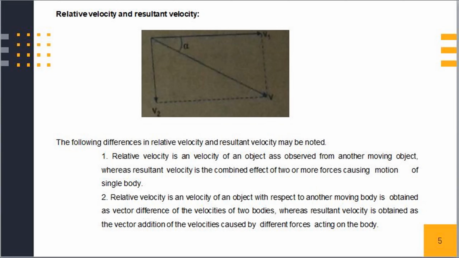The following differences in relative velocity and resultant velocity may be noted. Number 1. Relative velocity is the velocity of an object as observed from another moving object, whereas resultant velocity is the combined effect of two or more forces causing motion of a single body. And number 2, the relative velocity of a body with respect to another moving body is obtained as the vector difference of the velocities of two bodies, whereas resultant velocity is obtained as the vector addition of the velocities caused by different forces acting on the body.